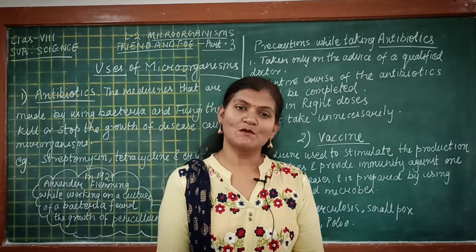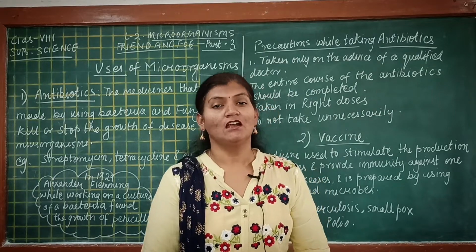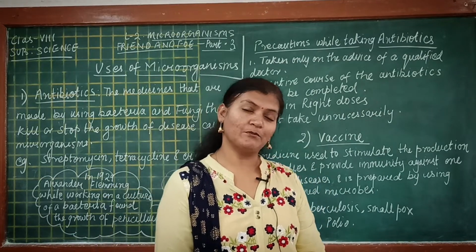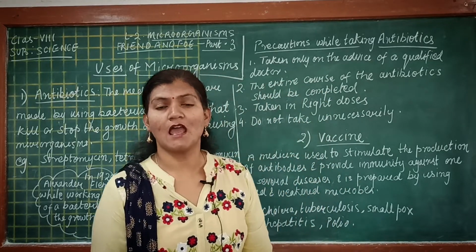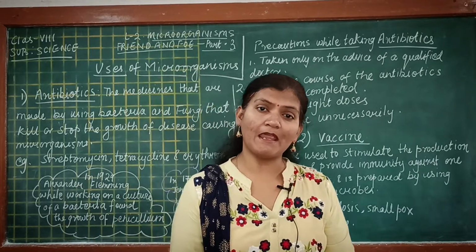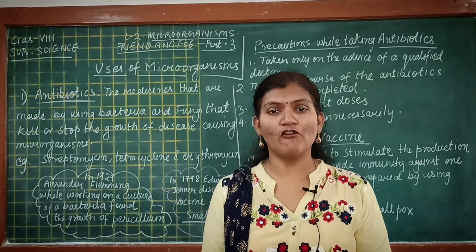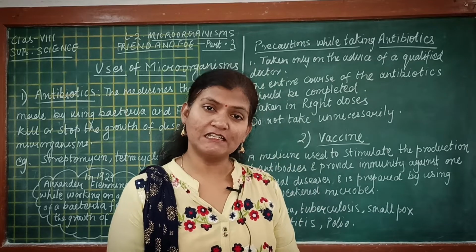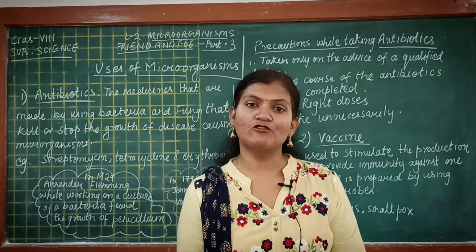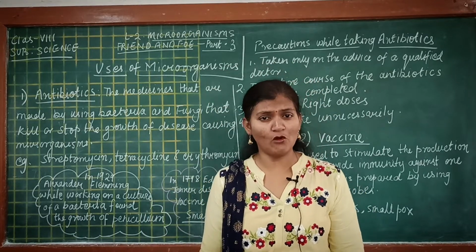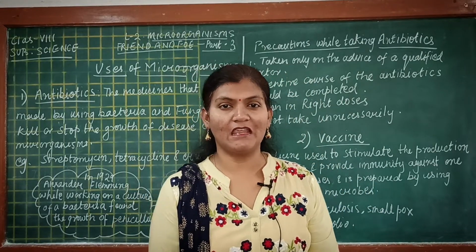So students, we are ready with part 3 of the lesson Microorganisms: Friend and Foe. Today, if you recall what we learned in the previous lecture, we have already started with the uses of microorganisms, and there we learned that microorganisms like Lactobacillus, which is a bacteria, are utilized for the formation of curd. Then we learned that microorganisms like yeast, which is a fungus, are utilized for the production of alcohol. We also learned that yeast is utilized in baking industries for making bread, cake and pastry.